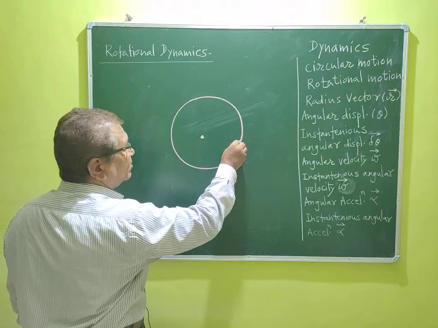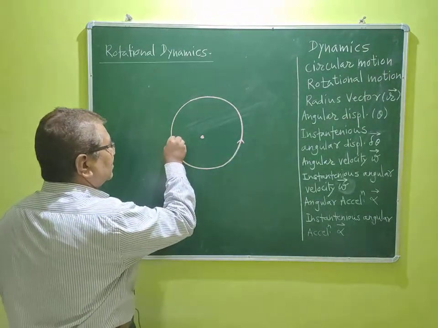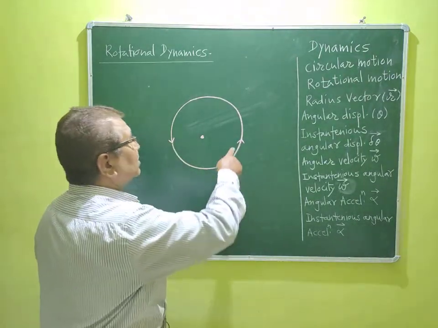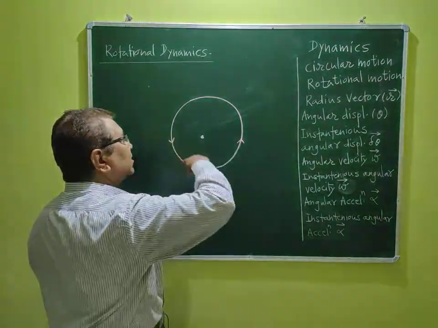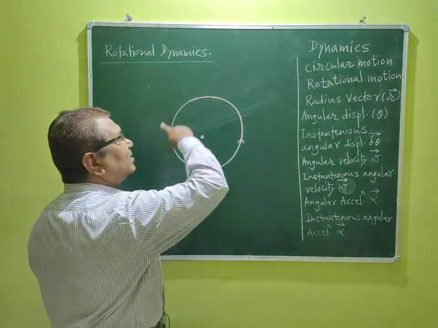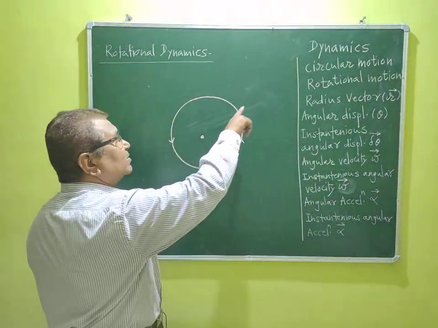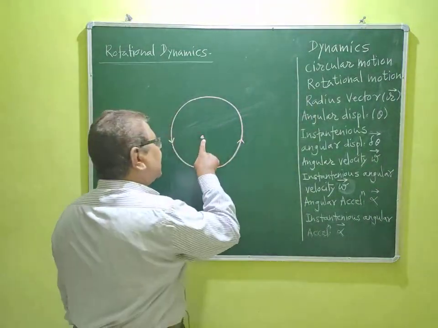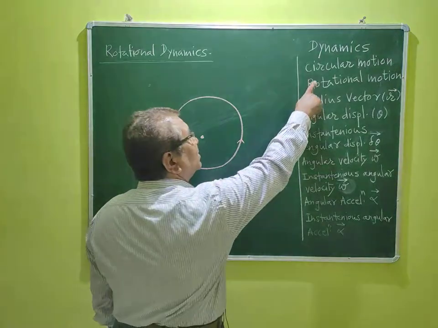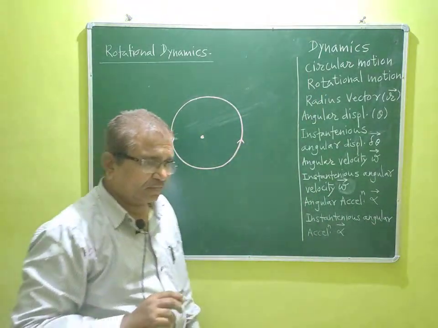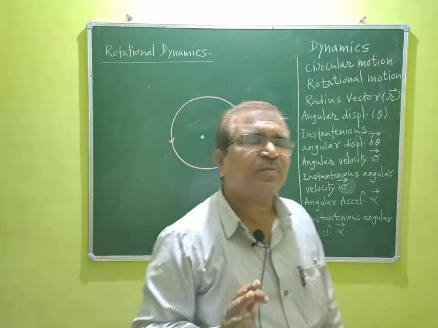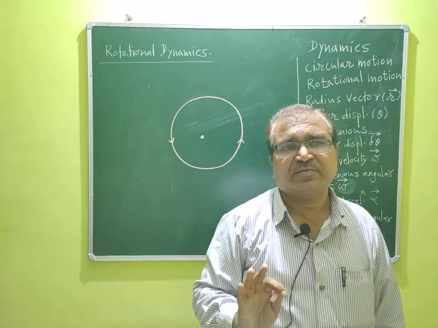This is the center. A particle moving along the circumference of a circle with a fixed center is known as circular motion. The center may be fixed or may not be fixed, doesn't matter.